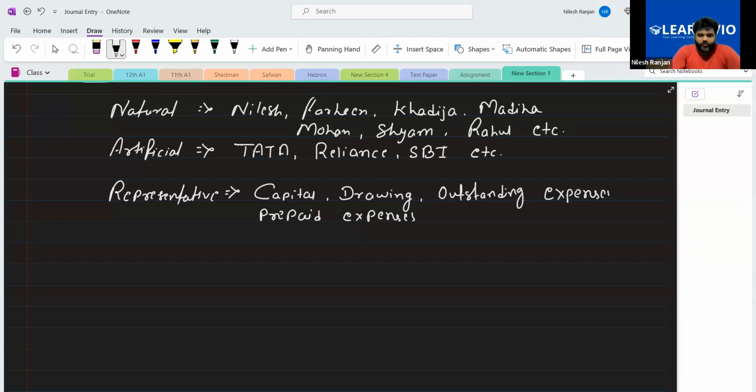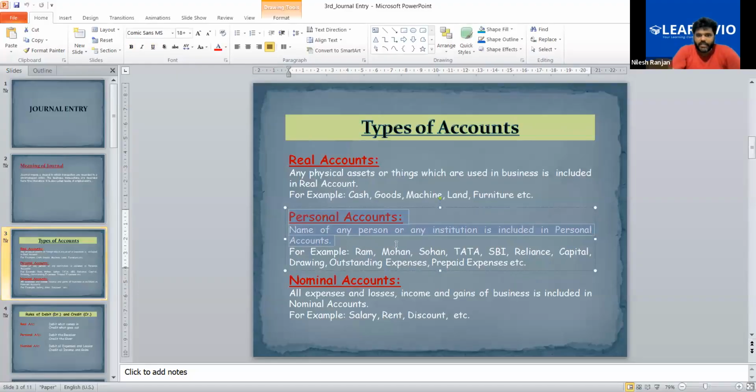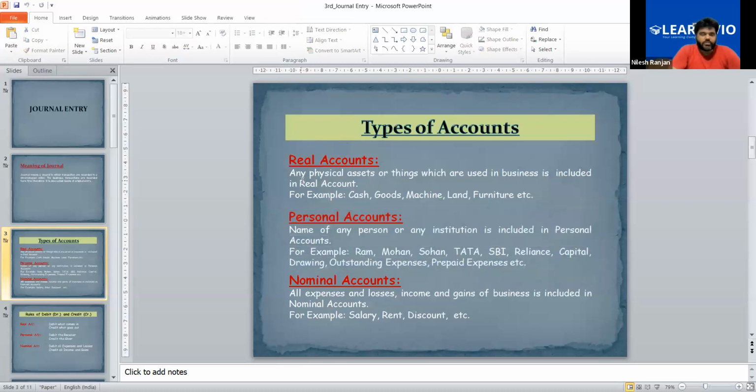Yes, sir. Okay. Now here you can see personal account. Name of any person or any institution is included in personal account. For example, Mohan, Sohan, Tata, SBI, Reliance Capital, drawing, outstanding expenses, prepaid expenses. So I have included all three here in personal account: natural personal, artificial personal, and representative account.